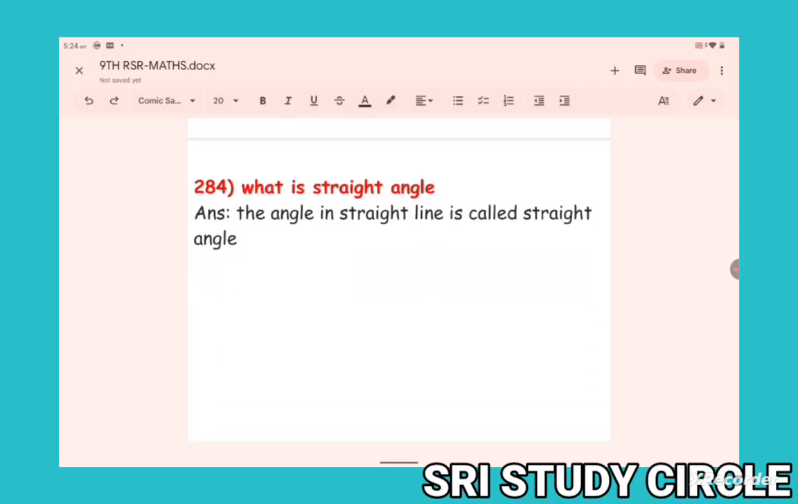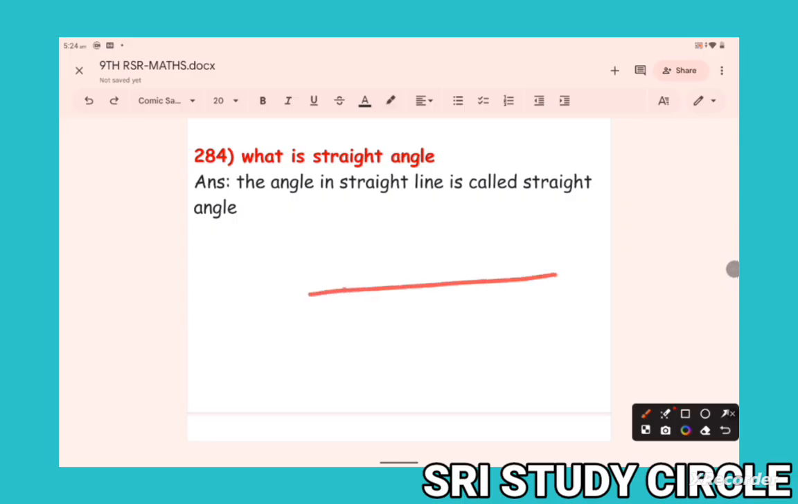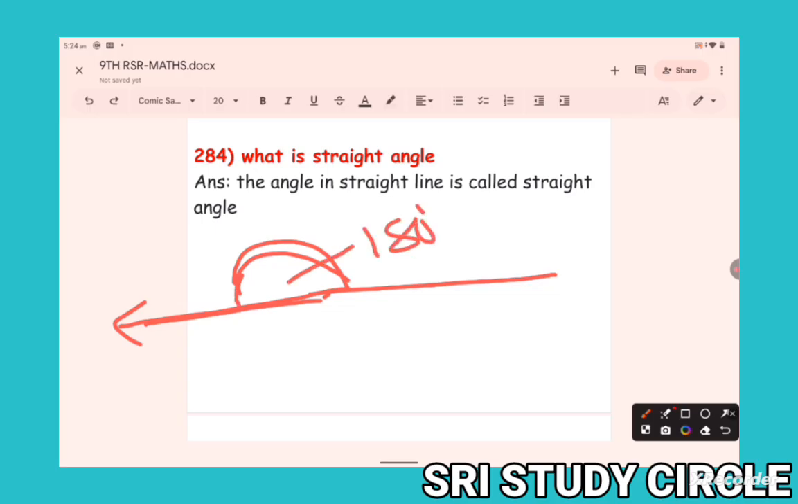What is a straight line angle? Suppose this is a fixed line. It is rotated, and it becomes the opposite direction. So this is known as a straight line. Straight line means it contains how much angle? 180 degrees.